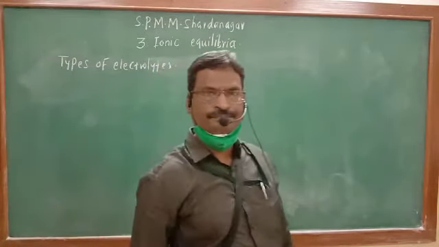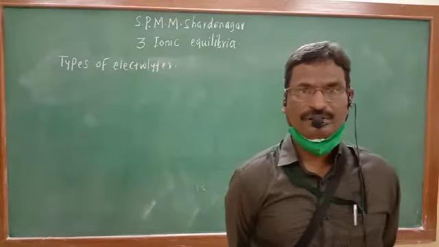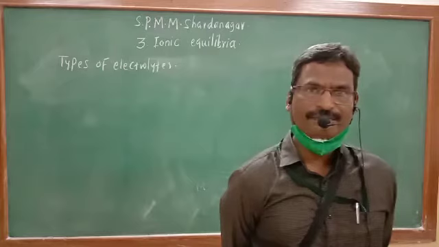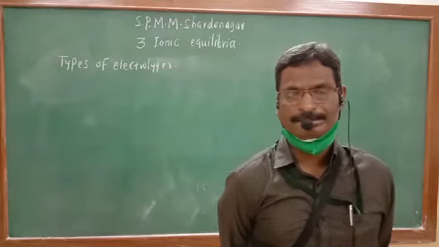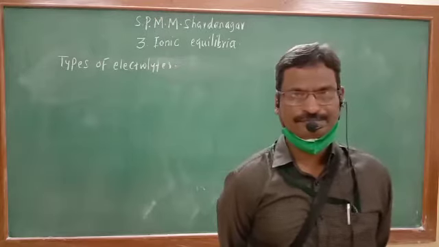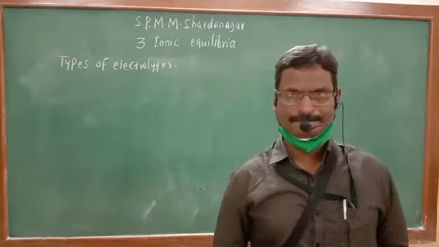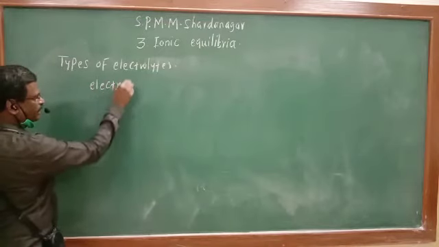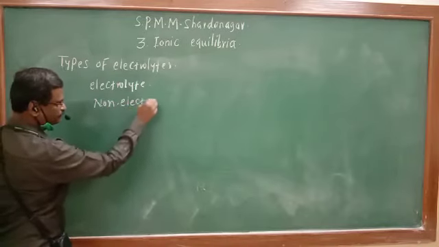See, we have studied that a substance gives ions incompletely whenever added to the water, and on the basis of how much percentage it is undergoing dissociation, there are two types of these electrolytes. See, basically substances are divided into two categories, electrolyte and non-electrolyte. First, what is meant by electrolyte and what is meant by non-electrolyte.